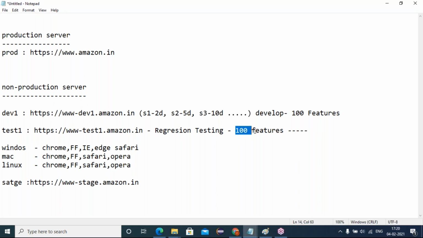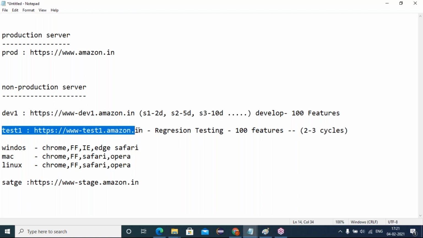So friends, for these 100 features, how many times are you testing? How many times are you conducting the regressions? 2 to 3 cycles. Why? Because we are working in an agile process, with parallel development and parallel testing. Whichever sprint is done earlier is deployed to the test one server. In the test one server, testers get involved and conduct the regression testing.